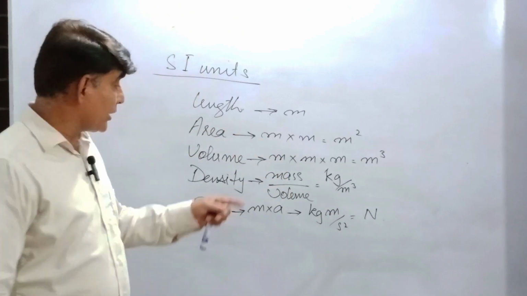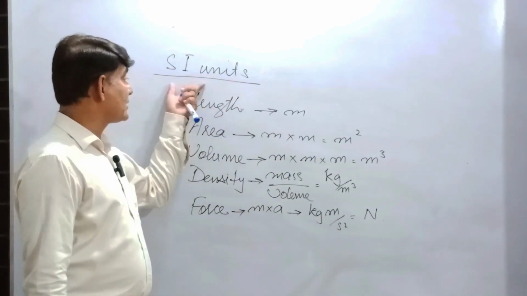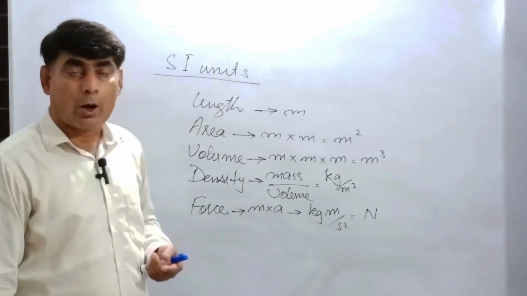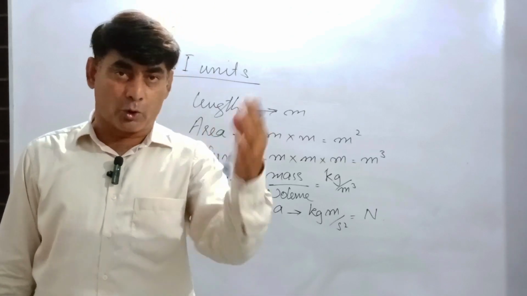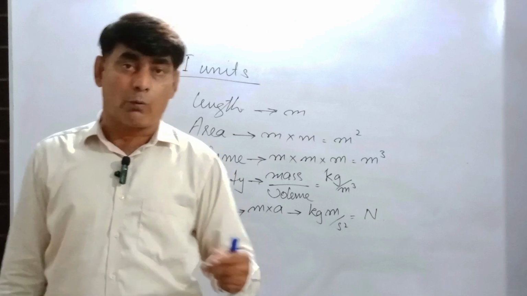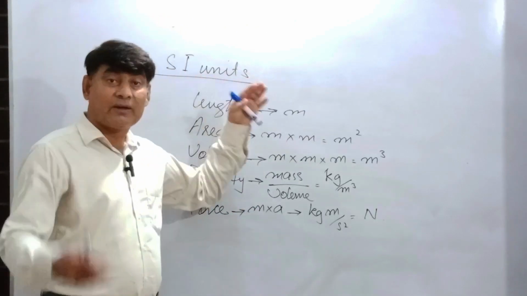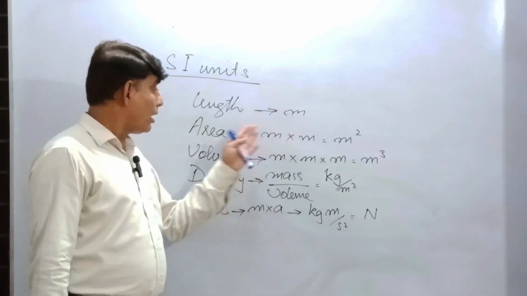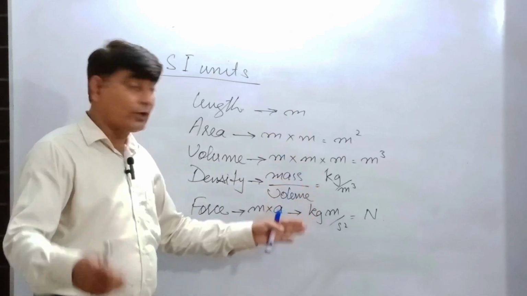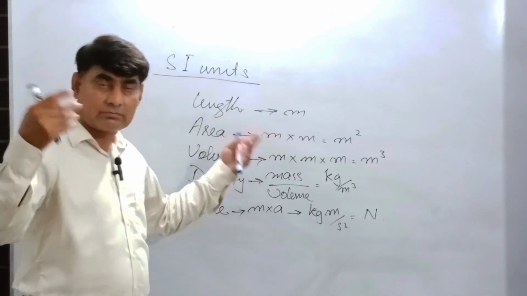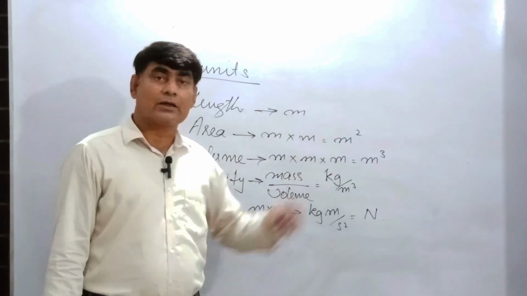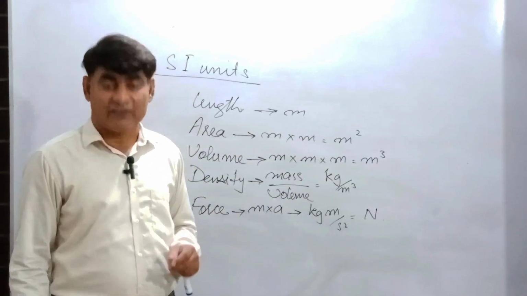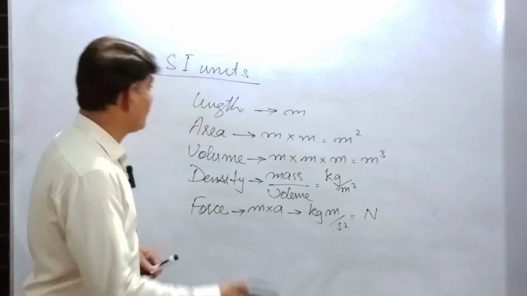But rather than changing the fundamental units in the SI system, we introduce some prefixes which are used before a physical quantity. Inshallah, next time we will discuss conversion of units and prefixes. Some examples I am giving over here.